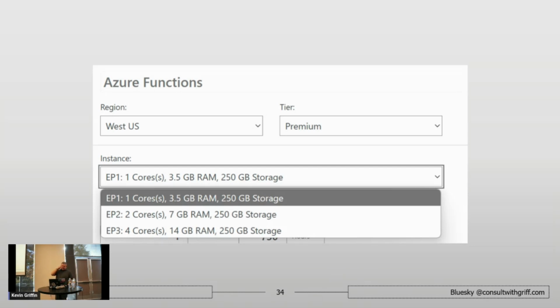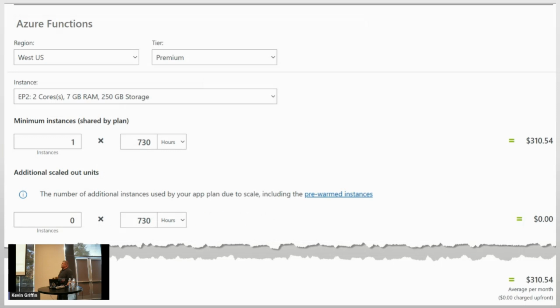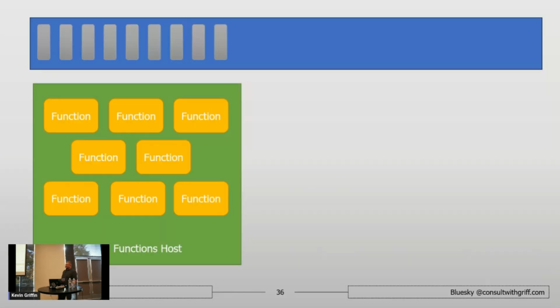So we ended up using EP2 for 7 gigs because we were doing a lot of stuff in memory. We needed the RAM. And at the calculator level, this isn't a big deal. Like one instance running at this is about $300 a month. I would gladly pay this any day of the week if this solves my problem. This is fine. But let's go back to how serverless works.